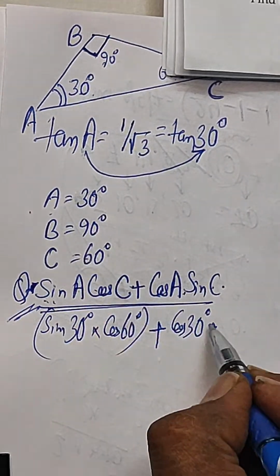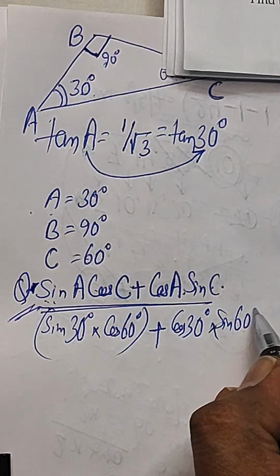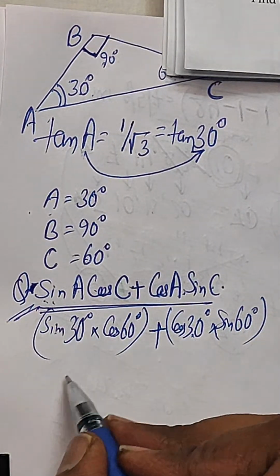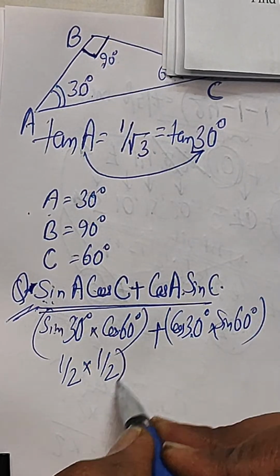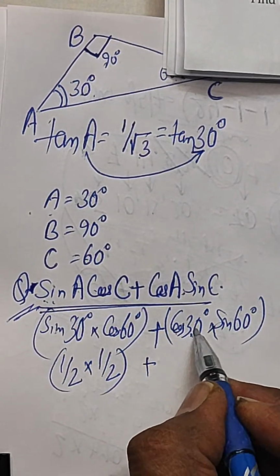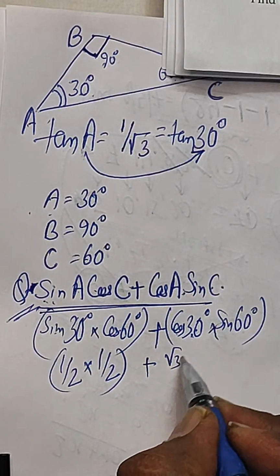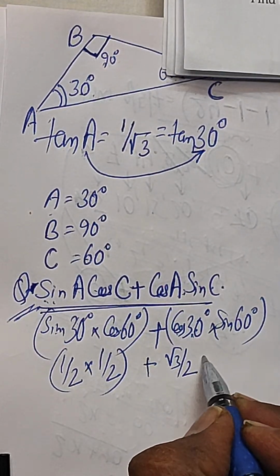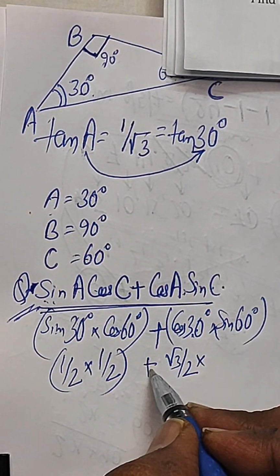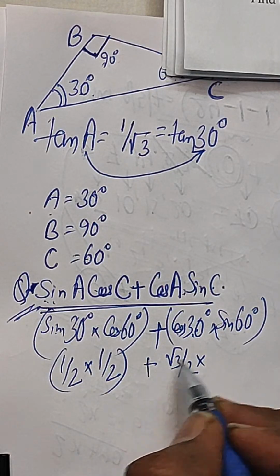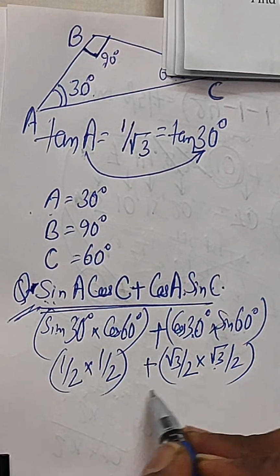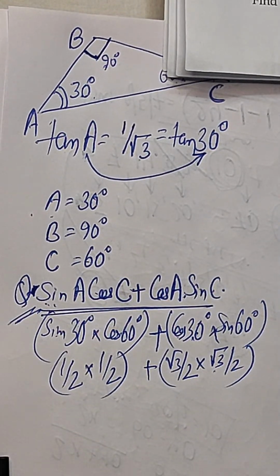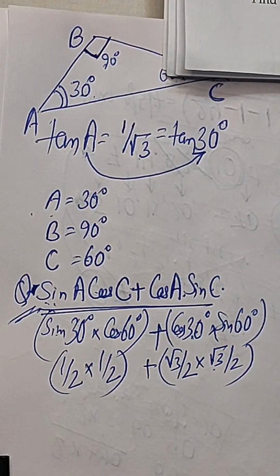Sin 60 degree, right? You know sin 30 is 1 by 2, cos 60 is 1 by 2, and cos 30 is root 3 by 2, and sin 60 is root 3 by 2, right? So you can get these values. It's very easy. You are in class 12th.